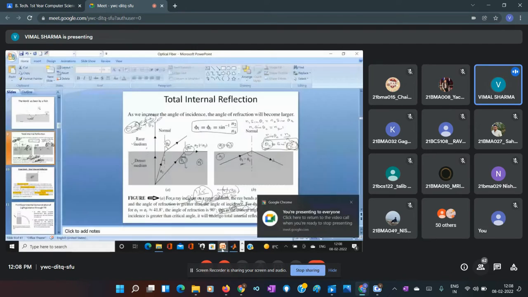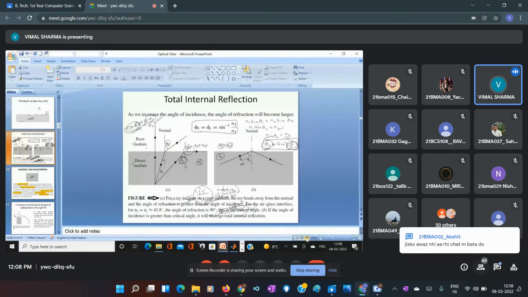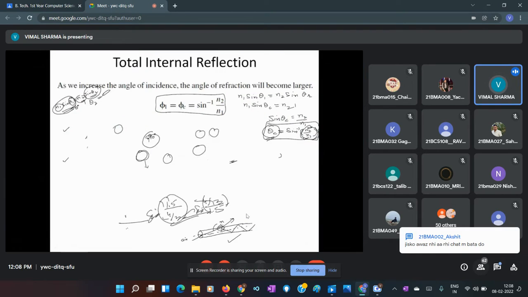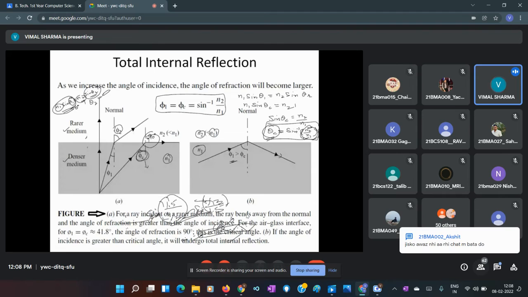So as I was saying, this total internal reflection is important because this is the principle of propagation of light through optical fiber. Yesterday we said that whenever light is traveling through a denser medium and it strikes the interface where there is change in medium from denser to optically rarer medium, then we discuss three things.